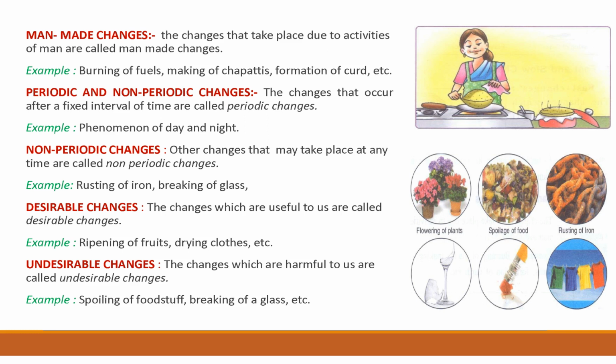You can see in the picture, flowering of plants. Which kind of change? Natural change. Spoilage of food, undesirable. Rusting of iron, non-periodic. Breaking of glass, undesirable. Then drying of clothes, desirable. So in this picture you can see all the changes are there.